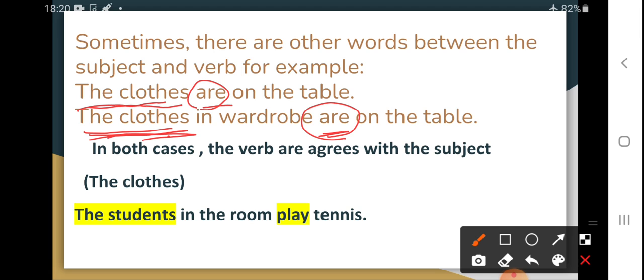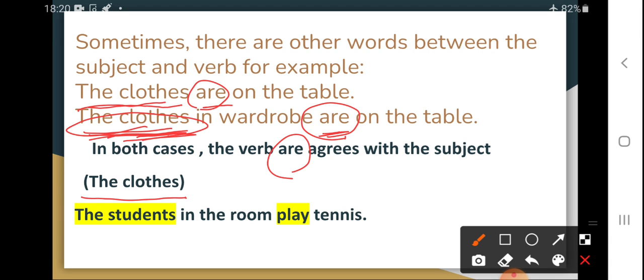Okay. So in sentences where there are words between the subject and the verb, the verb should agree with the main subject. Okay, students. In both cases, the verb agrees with the subject. So what is the subject? The clothes.